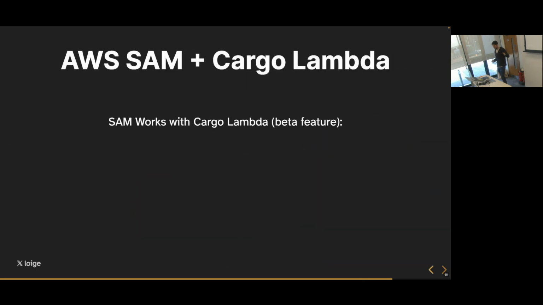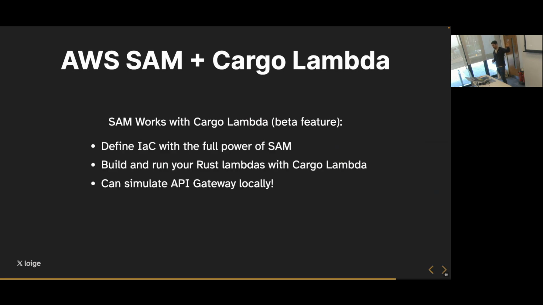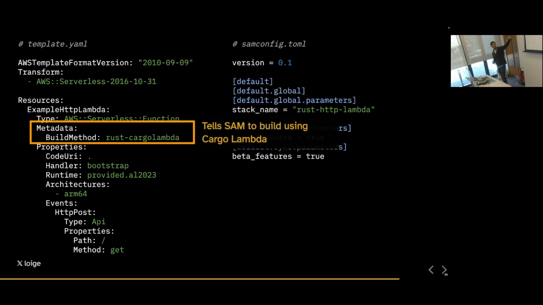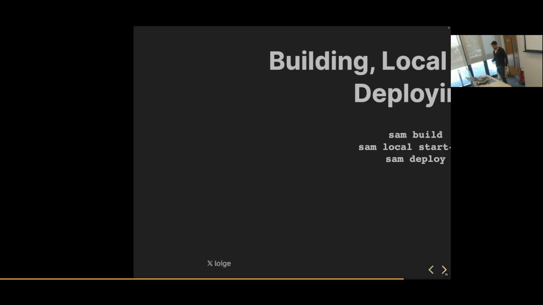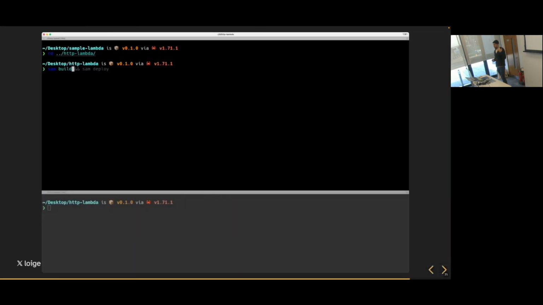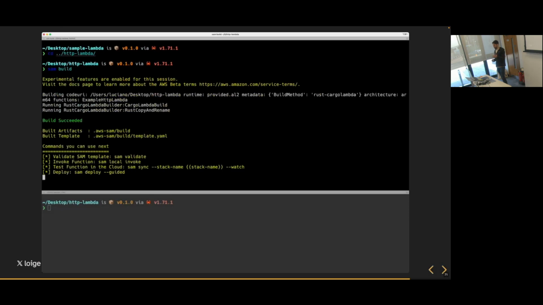Now, I'm going to skip quickly on this part. Just be aware that you can use SAM with Cargo Lambda. And I have an example here on what the configuration looks like. You pretty much need to use this particular annotation to say, this is a Lambda, and it needs to be compiled with Cargo Lambda. And you can also do all the local testing. You can even use some local simulation. So it's going to start a local API gateway, and it's going to work with your Rust code.